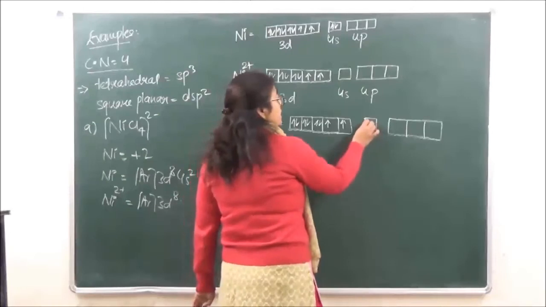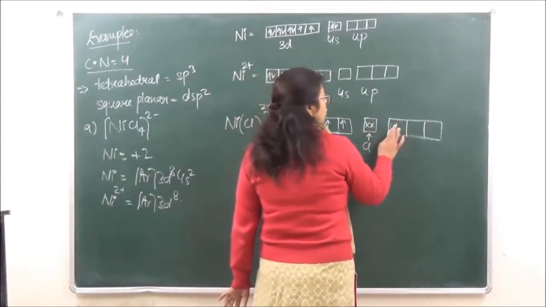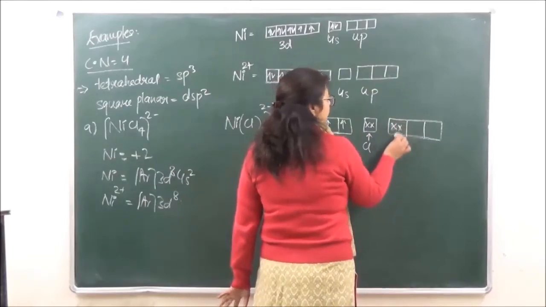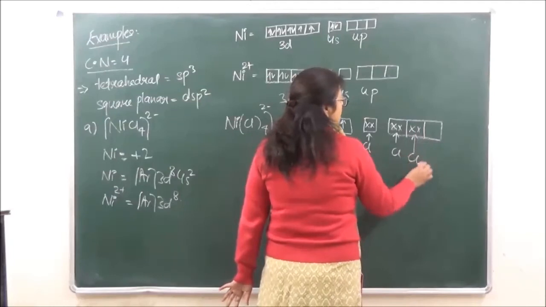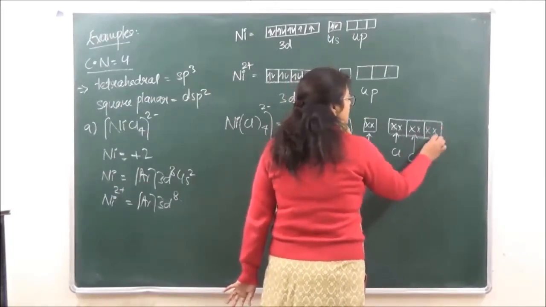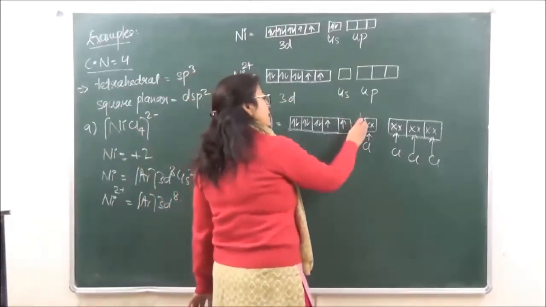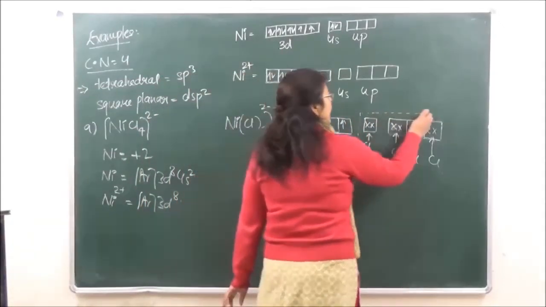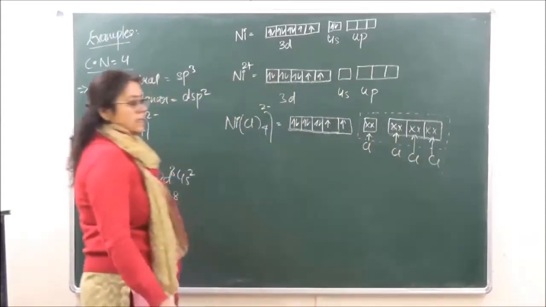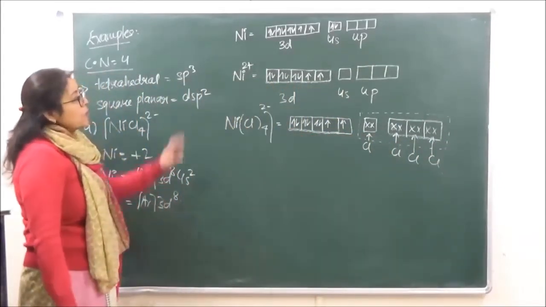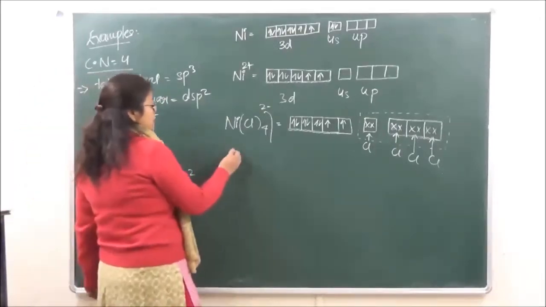Now over here, all the chlorines are going to give their electrons. Each chlorine has one lone pair of electrons which it is going to donate, and the overlapping of the electrons may be shown by dotted lines.